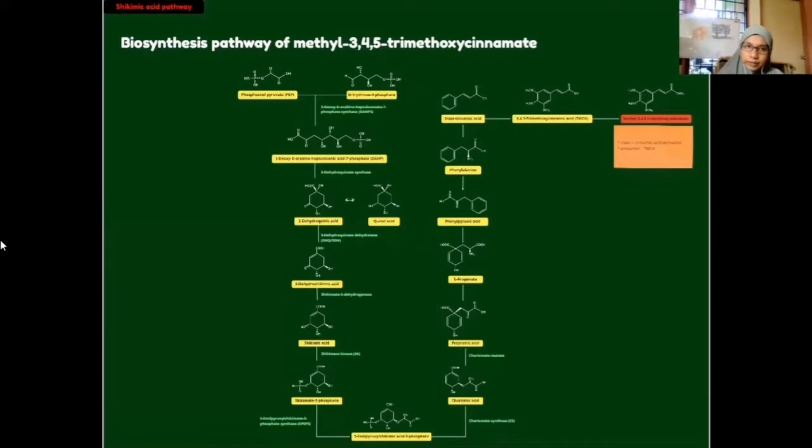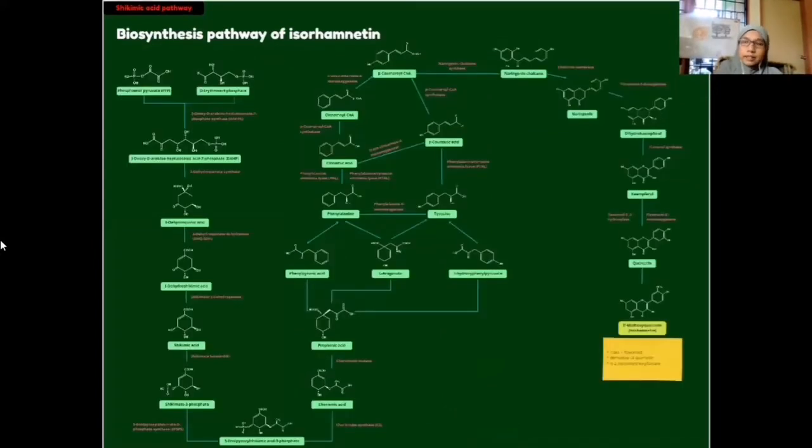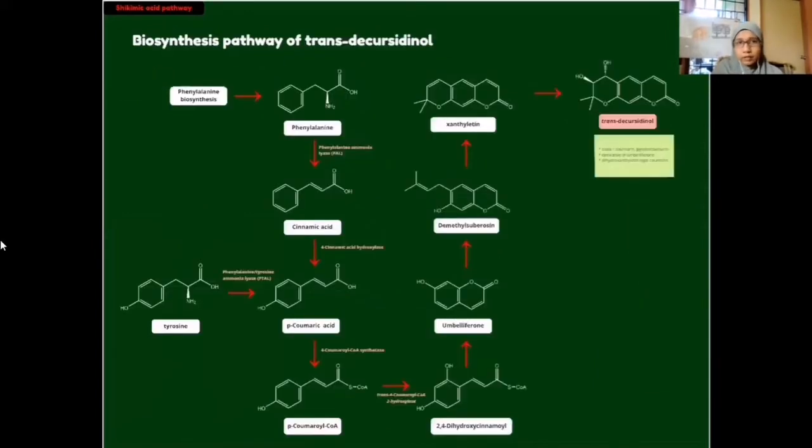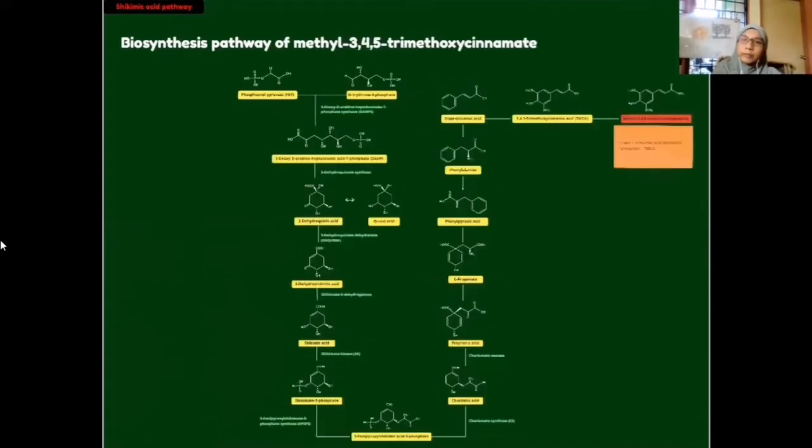I am going to present about the biosynthesis pathway of three of the secondary metabolites found from Melicope glabra species. First is the biosynthesis pathway of methyl 3,4,5-trimethoxycinnamate. Secondly is the biosynthesis pathway of isoramnetin. Lastly is the biosynthesis pathway of trans-tickesidinol. So first to start is methyl 3,4,5-trimethoxycinnamate.